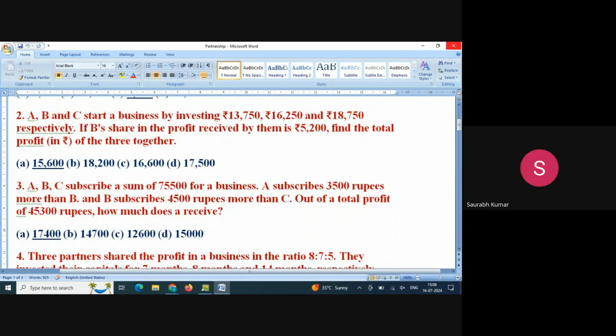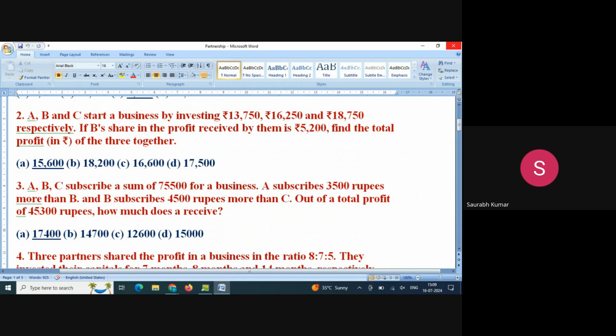Now see question number 2. What he is saying: A, B and C start a business by investing 13750, 16250 and 18750 respectively. If B's share in the profit is 5,200, find the total profit of all three.